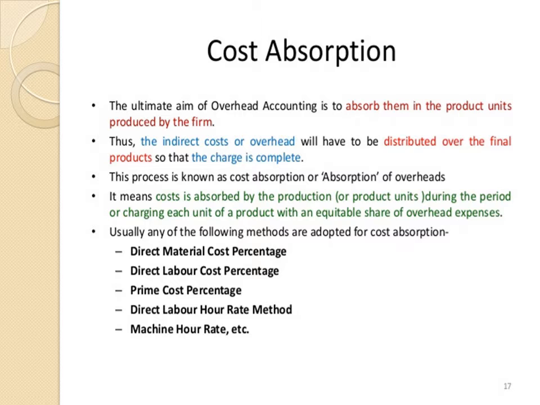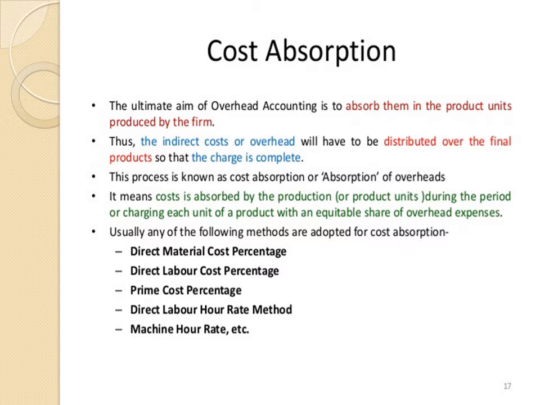So it is the allotment of overhead cost to the cost units, and the rates are calculated separately. Usually the following methods are utilized for cost absorption: direct material cost percentage, direct labor cost percentage, prime cost percentage, direct labor hour rate method or machine hour rate method. On the basis of applying these methods, the overheads are absorbed in each department.